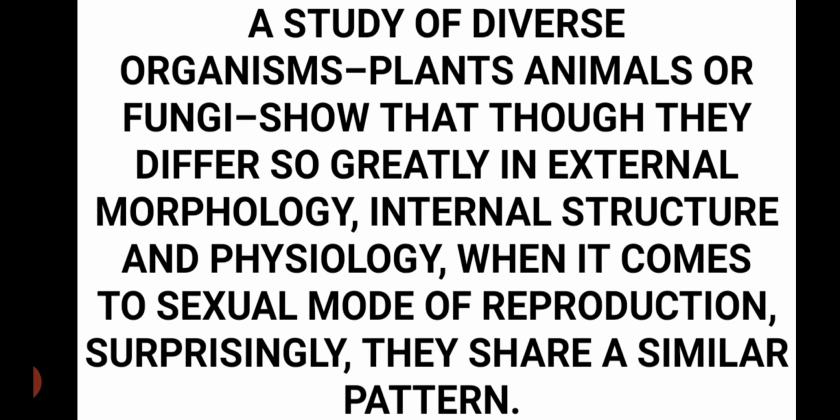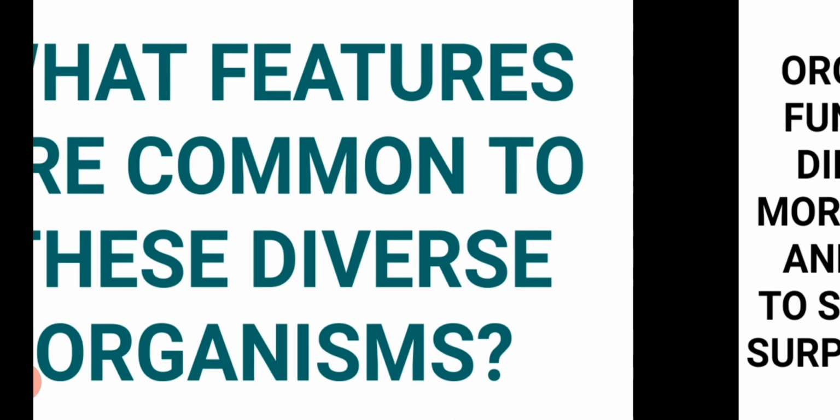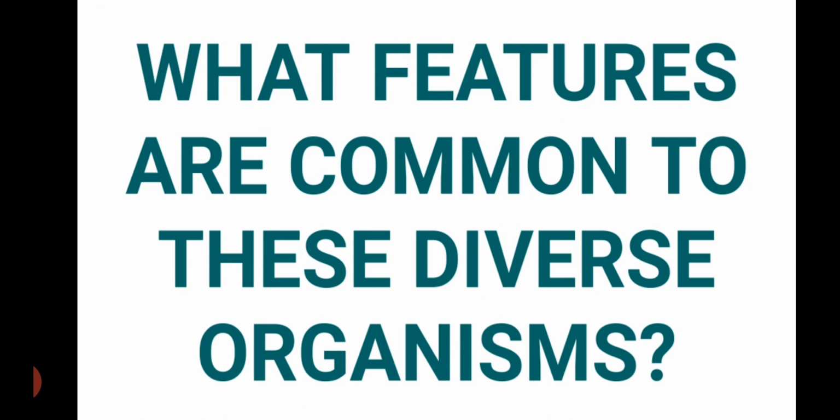Now when we observe different types of organisms, their morphology, internal structure and physiology are very different, but when we observe their sexual mode, surprisingly they share the same type of pattern. That means whether they have different structures or not, their sexual mode of reproduction has the same pattern. Now what features are common to these diverse organisms?